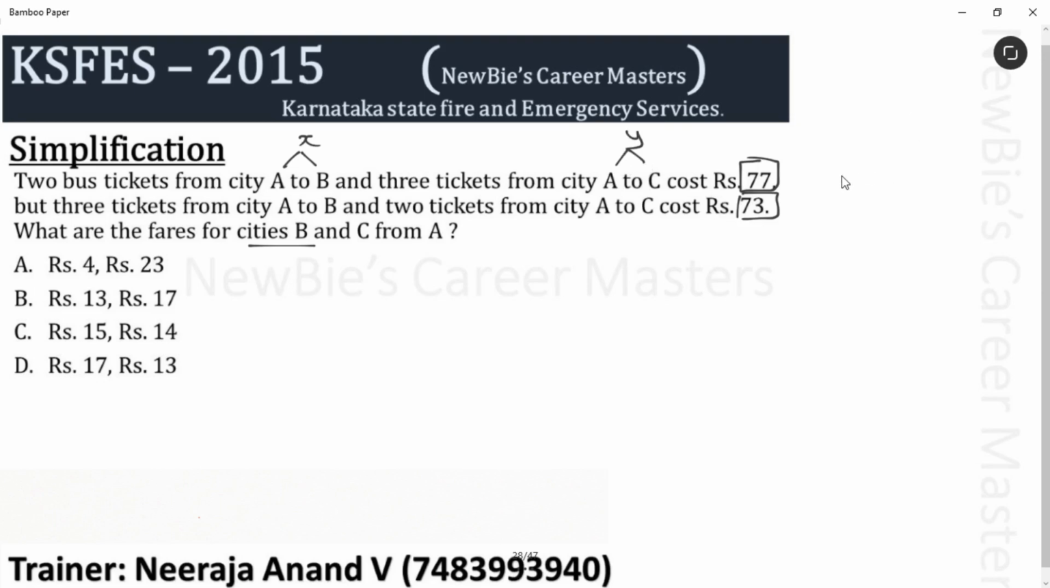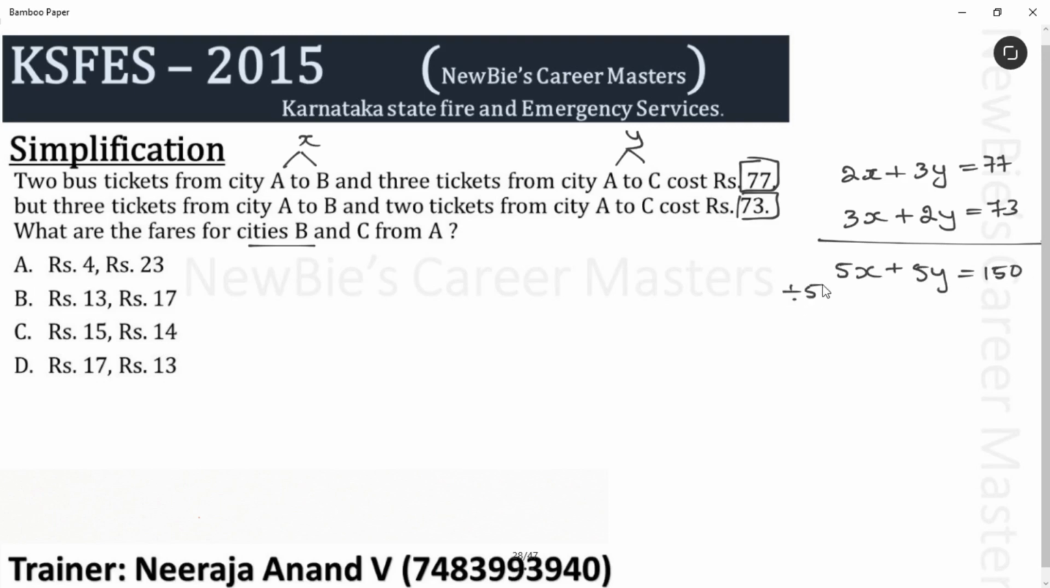Am I clear? They're telling 2 tickets from A to B plus 3 tickets from A to C is equal to 77 rupees. Then 3 tickets from A to B plus 2 tickets from A to C is equal to 73 rupees. Newbies, before applying the simultaneous equation technique, see my solution. I'll just add these two equations. 5x plus 5y is equal to 150. I'll divide each number by 5. I get x plus y is equal to 30. Very simple. If we add both ticket values, the summation should be 30 rupees.